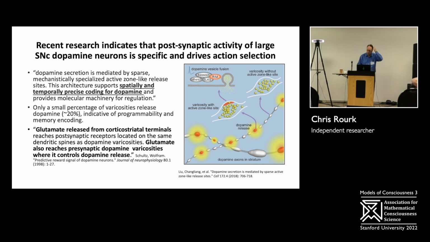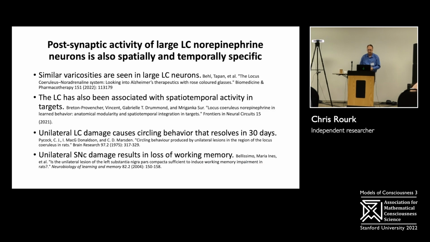The reward signaling work showed that glutamate released from corticostriatal terminals controls dopamine release. That's weird. It shouldn't control dopamine release. It's being provided to synapses at the ends of the axons, nowhere near the soma. So this is unusual behavior. Actually, Professor Schultz looked for various ways for these signals to get conducted back, and I wasn't able to find that any of them were ever shown.